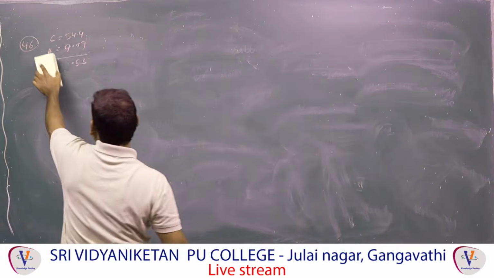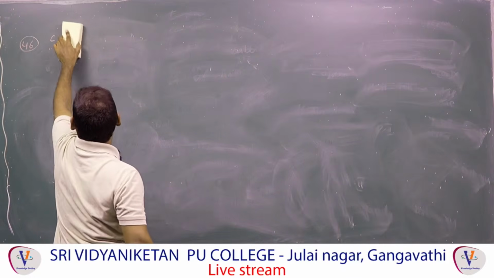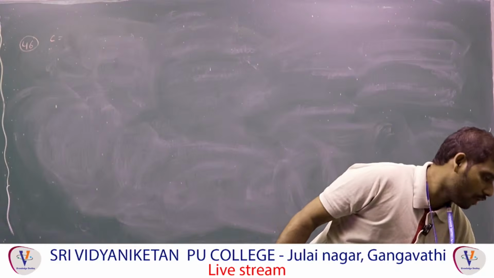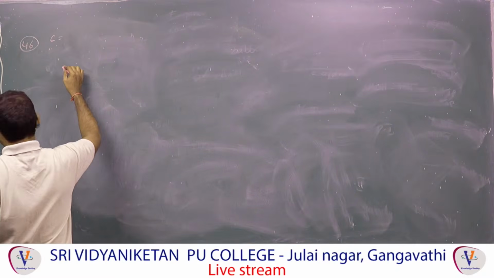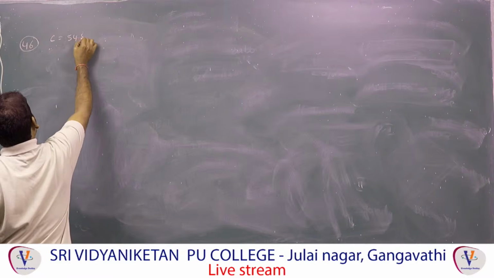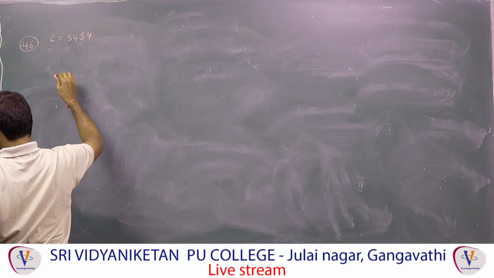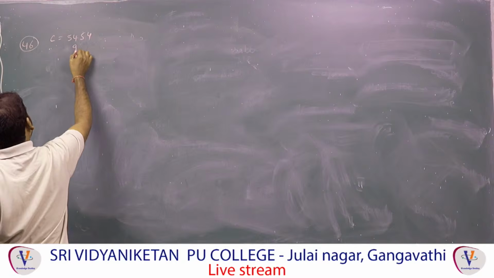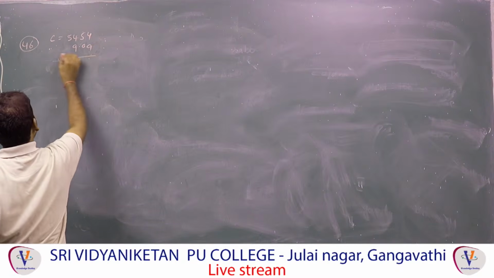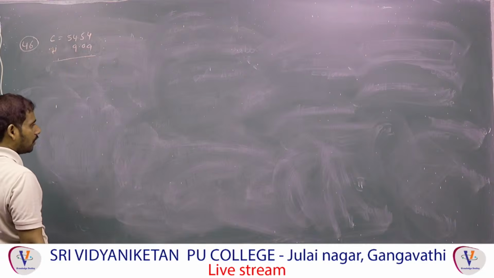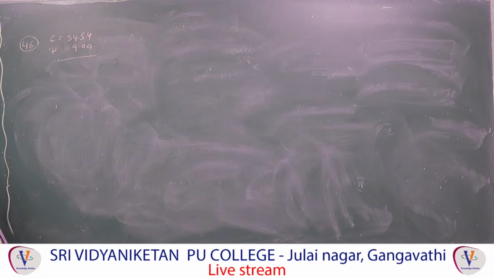Carbon is 54.54, hydrogen is 9.09. For this type of question, first we have to check whether it is 100% or not.